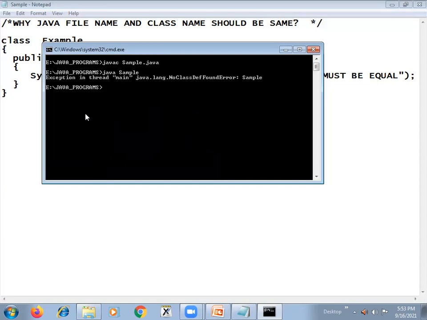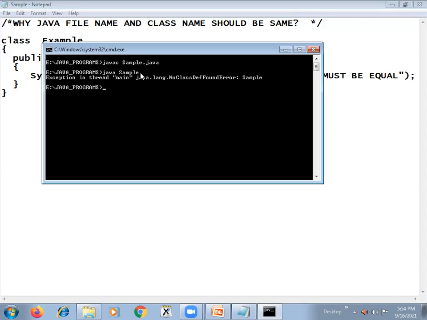Now see here, there is an exception in thread main, java.lang.NoClassDefFoundError: sample. What is this sample here? Sample is supposed to be the class name. Sample is supposed to be the dot class file actually. Yes or no? If we want to execute, we should execute the dot class file here.